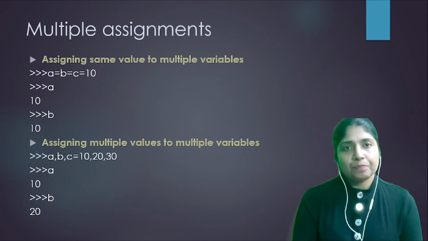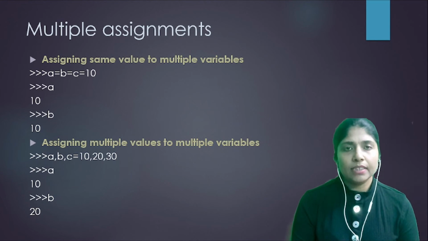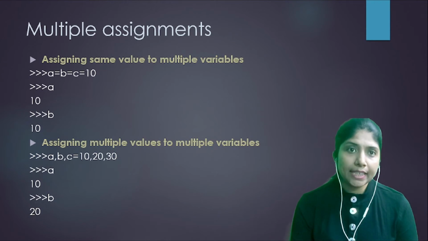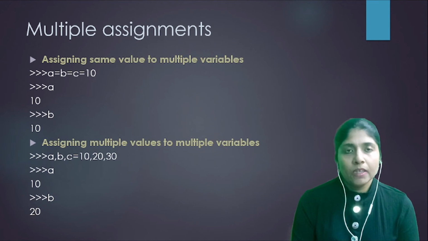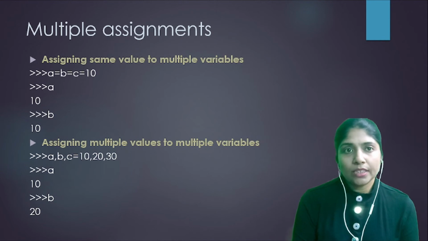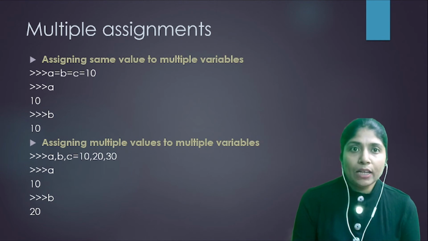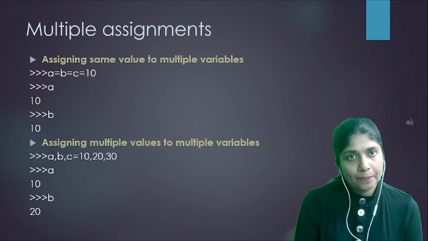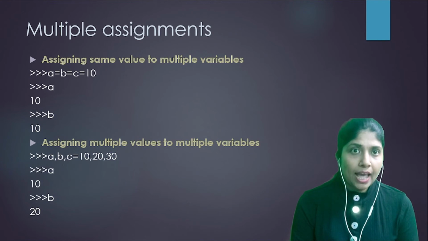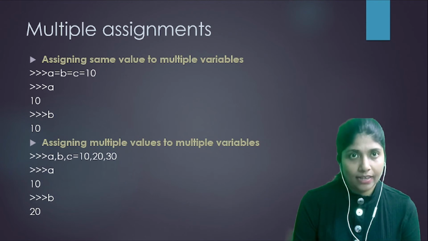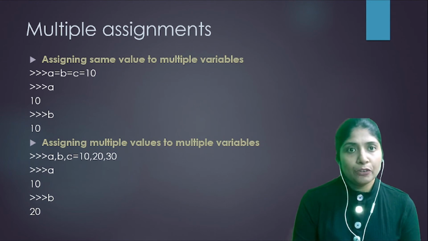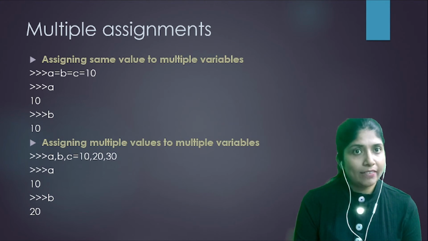Multiple assignments. Python allows multiple assignments. We can do multiple assignments in two different ways. One is assigning the same value to multiple variables, and the other is assigning multiple values to multiple variables. If you write a = b = c = 10, that means the value 10 is now represented by a, b and also by c. Or else, a, b and c are now looking into the value 10. So if you print the content inside a, you will get the value 10 as output. If you print the content inside c, you will also get the value 10 as output.